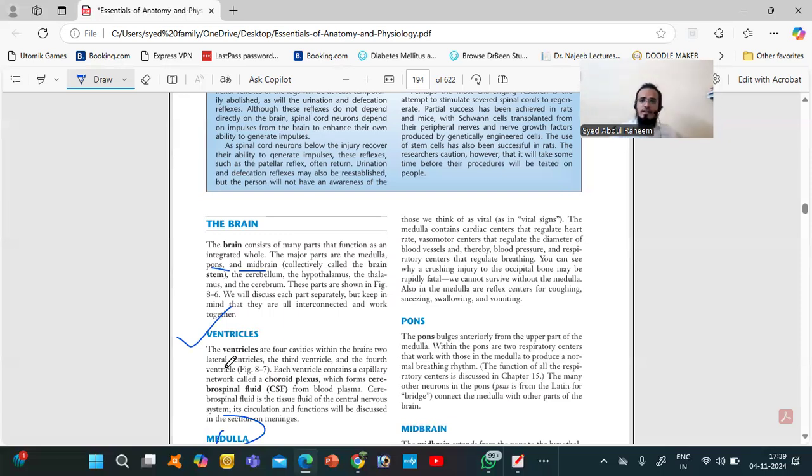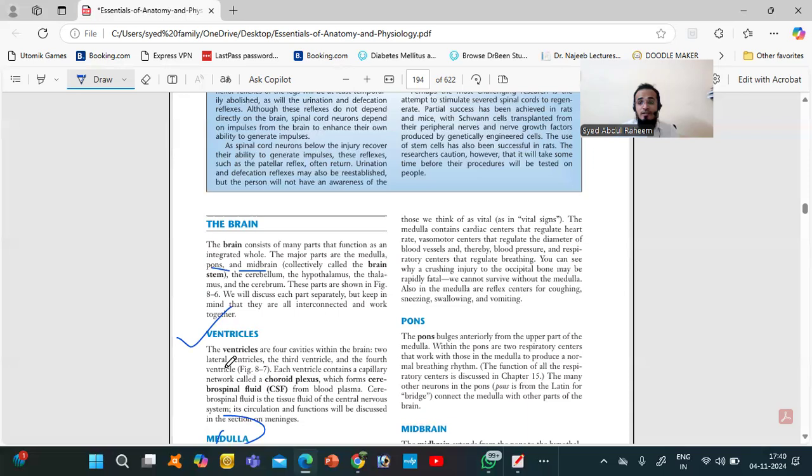The other functions are reflexes like coughing. If coughing does not stop, it means there is an issue in the medulla. Sneezing, swallowing, and vomiting are all related to the medulla. The medulla controls your heart rate, your blood pressure, breathing, and blood vessel diameter, and it has the reflexes triggered in the lung for cough, and for vomiting, swallowing, and sneezing.